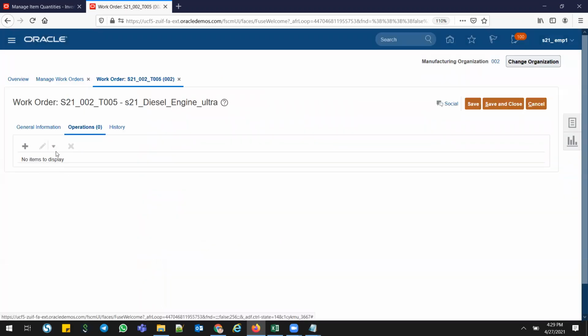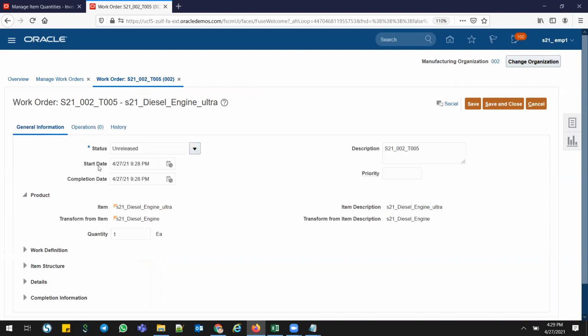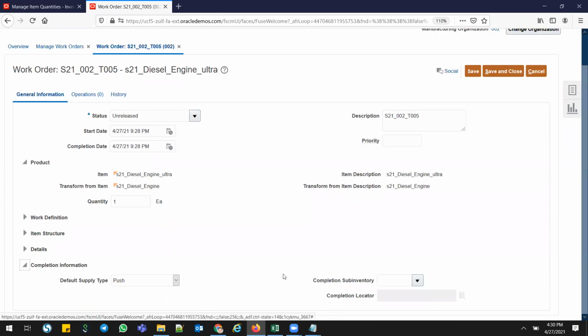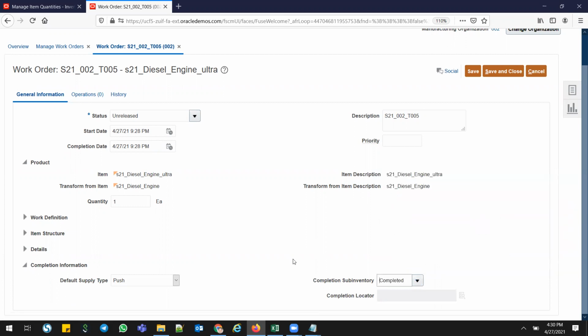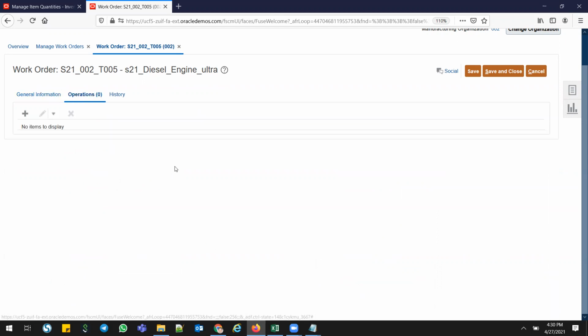And I don't have any operations. You can see after this work order, general, unreleased, everything will be there: work definitions, item structure details, completion information. Once this product is complete, it will be in the completion sub inventory. You can give here the completion sub inventory as my completed sub inventory, and the default subtype is my operations. Now go back, go to the operations, and create some operations.